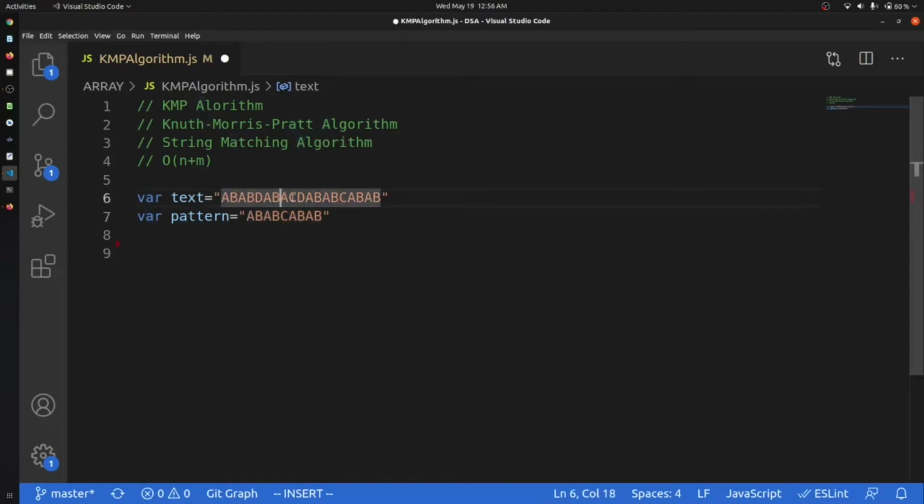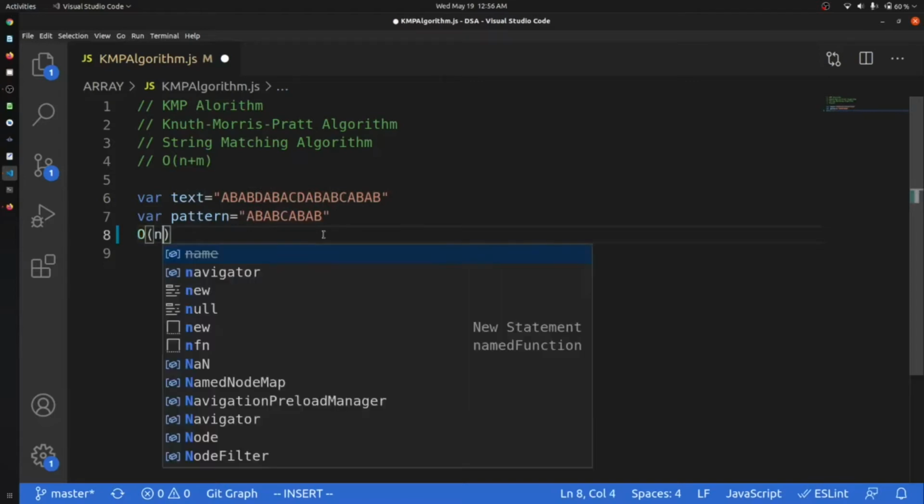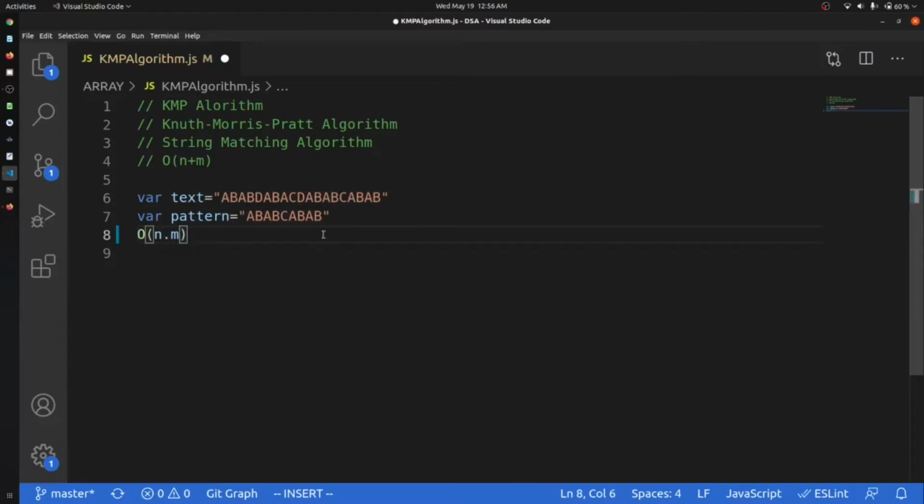Okay, so if you see this whole algorithm, it will solve our question in order of n times m time. Let's say the text is n and the pattern is m. So this will be there, but in the KMP algorithm we are trying to solve this in order of n plus m time.